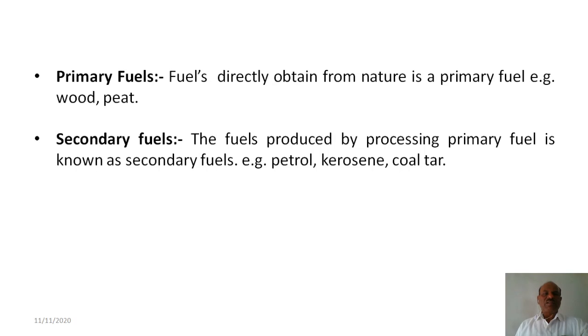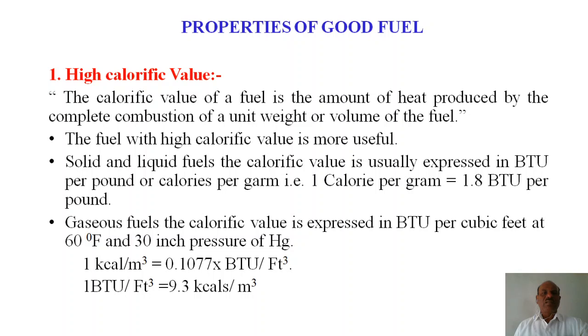Now primary fuels: fuels directly obtained from nature are primary fuels. Wood is generally a primary fuel. Secondary fuels are materials produced by processing primary fuels, converted into petrol, diesel, kerosene as well as coal tar powder. These are products obtained that also act as fuel, known as secondary fuel. What are the properties of good fuels?